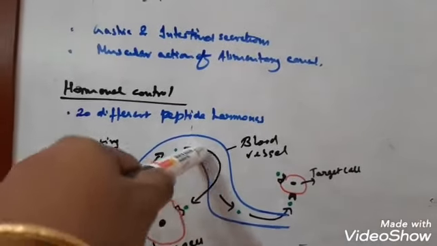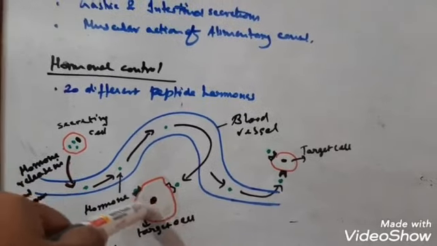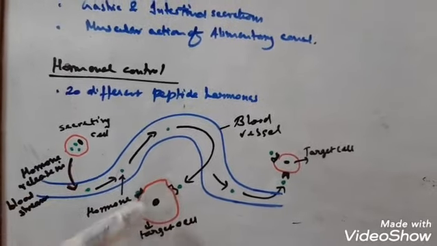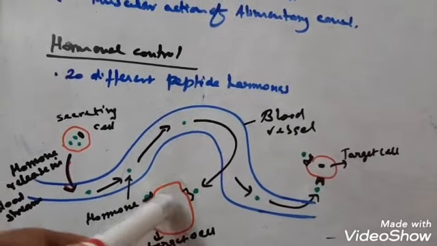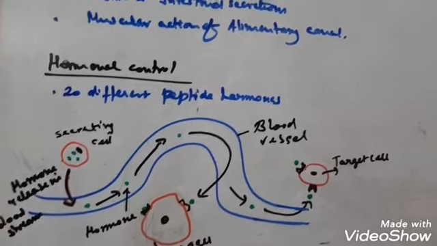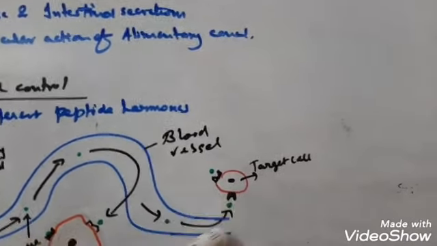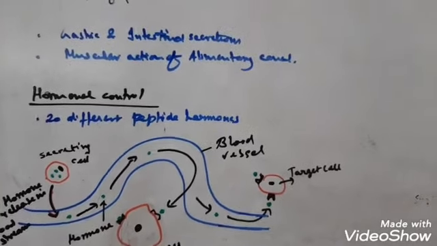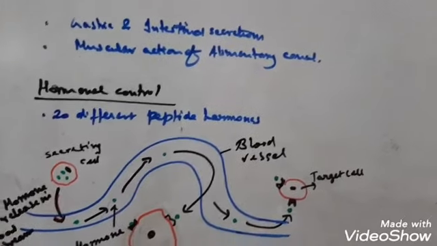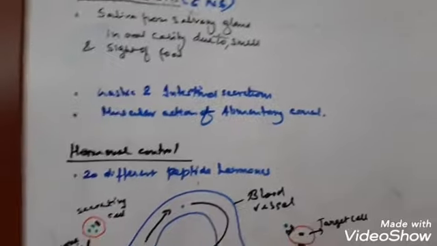Now the hormone is released and binds to the receptor present in the cell membrane of the target cell. It passes through the blood vessels again and again, and wherever it sees the target cell, it binds. So this is the way hormones play an important role in the digestion of the various food components. Generally, these hormones are produced in our stomach and the intestine.